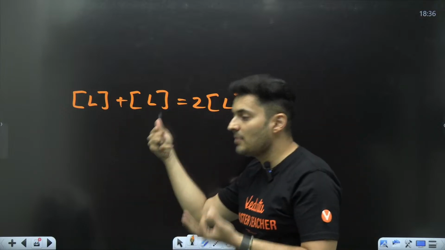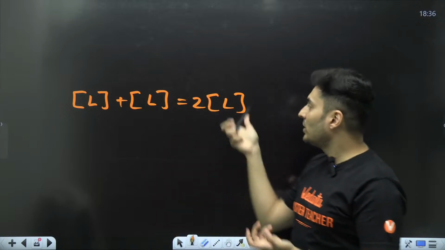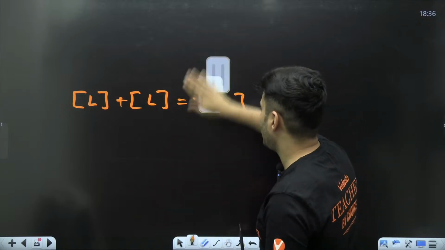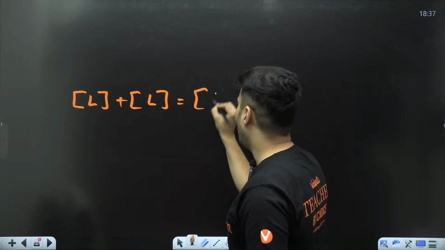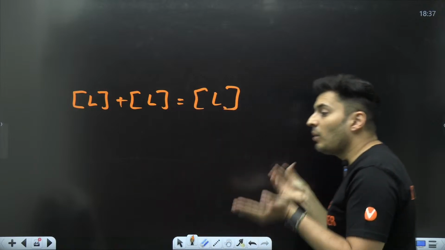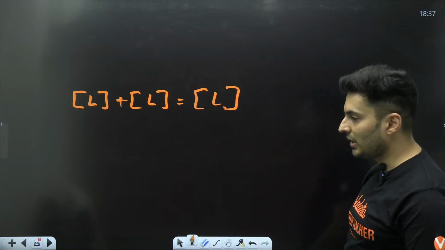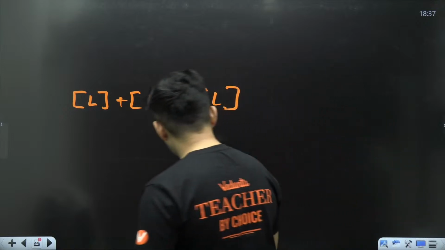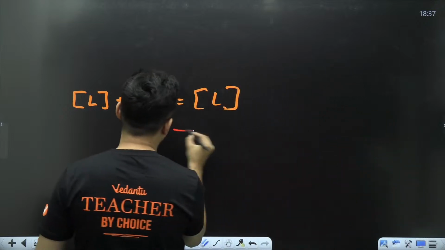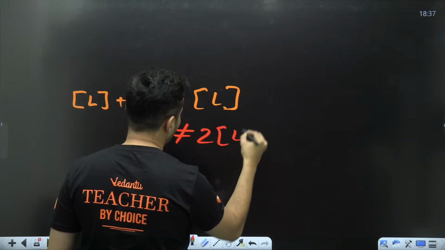This side is not 2 times type of length. This side is also having a type of length. Got it? So length plus length is perfectly fine. Do not think it is 2 times L.